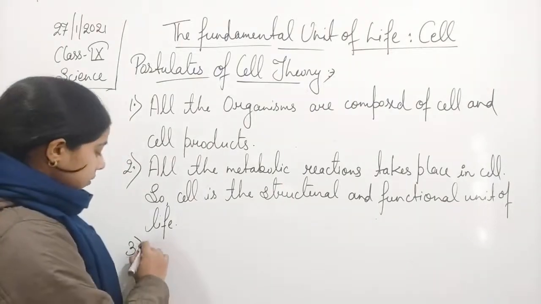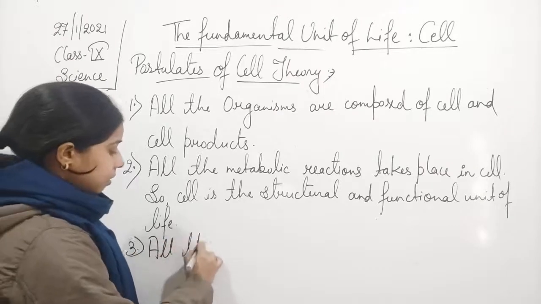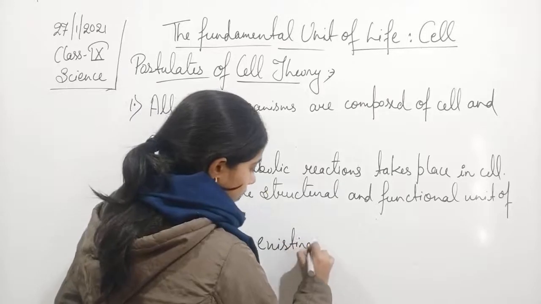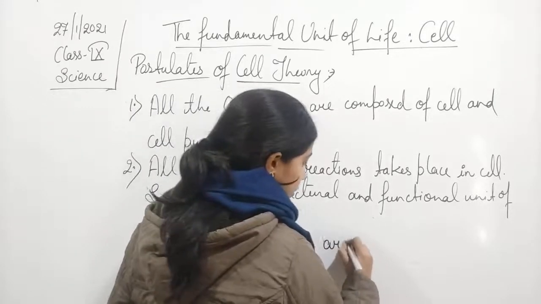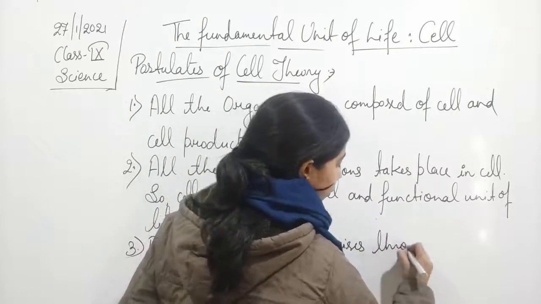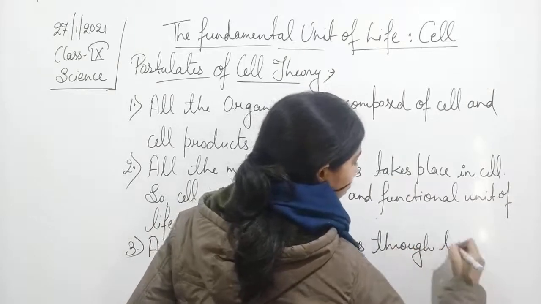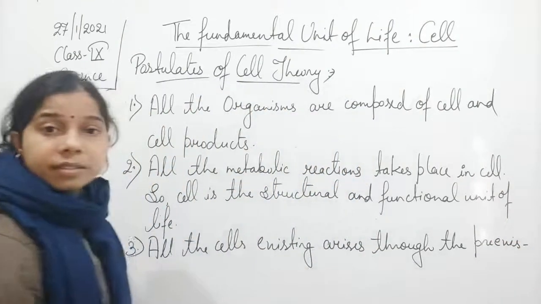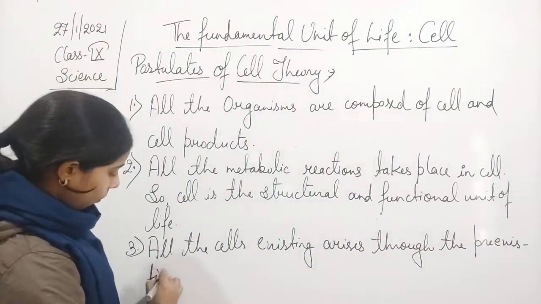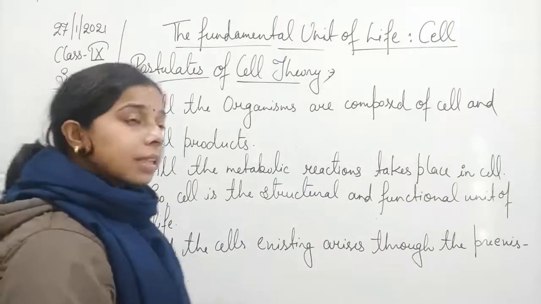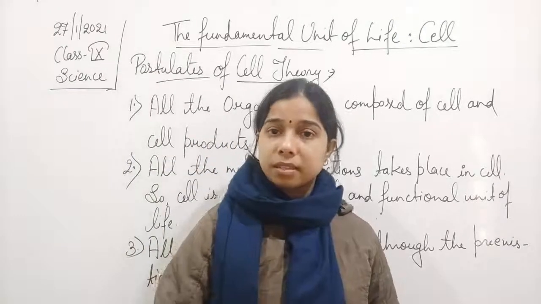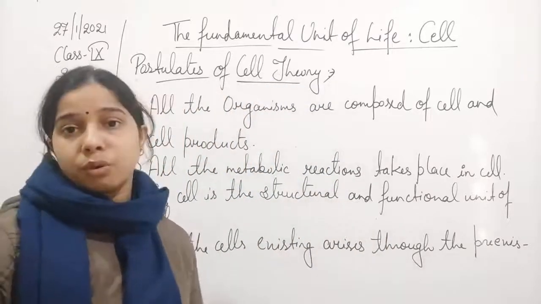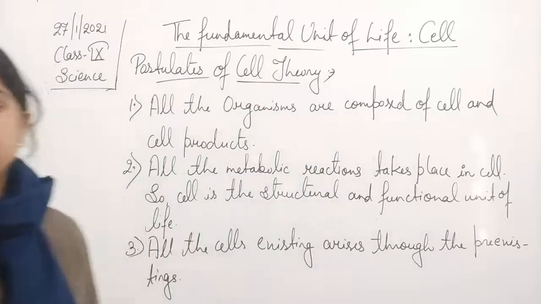Next is that all the existing cells arise through pre-existing cells. So all the cells which are existing arise through the pre-existing cells.